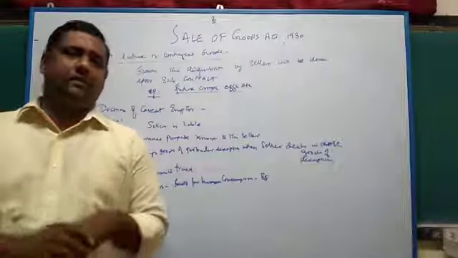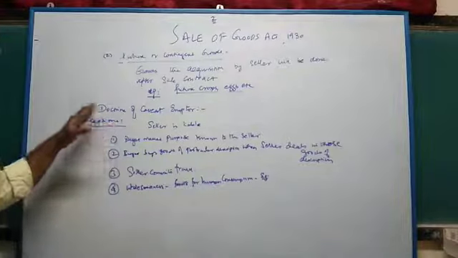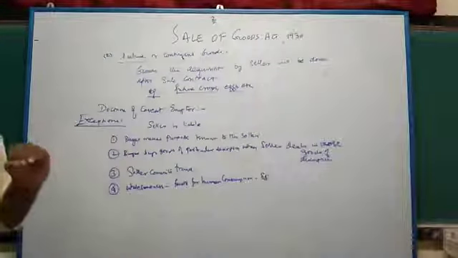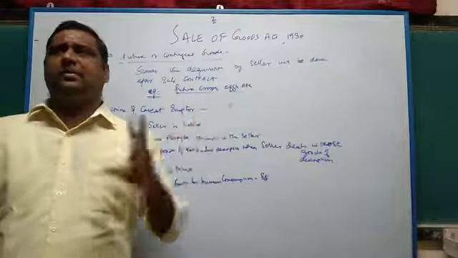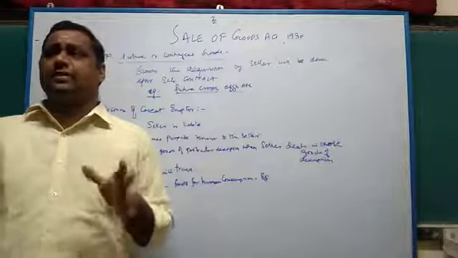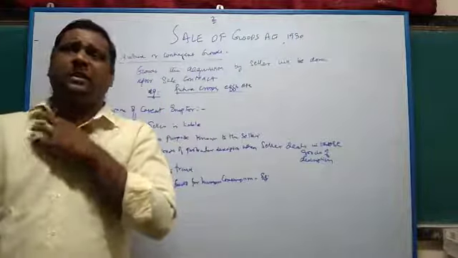Doctrine of caveat emptor. We have exceptions. What is the exception here? You need to be very clear in understanding the exceptions. Every rule, as I said, every law will have a main rule as well as a sub rule, or we also call it an exception, which makes a totally opposite ruling to the main rule. That is called the exception rule.